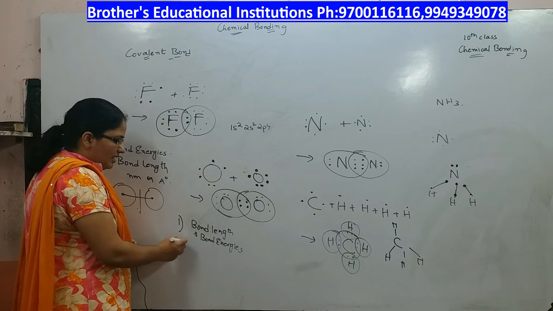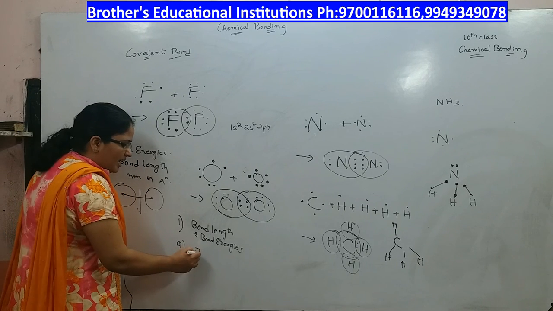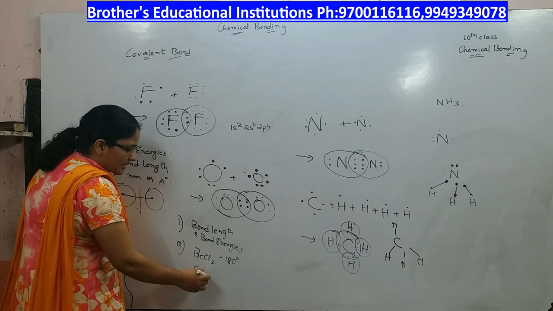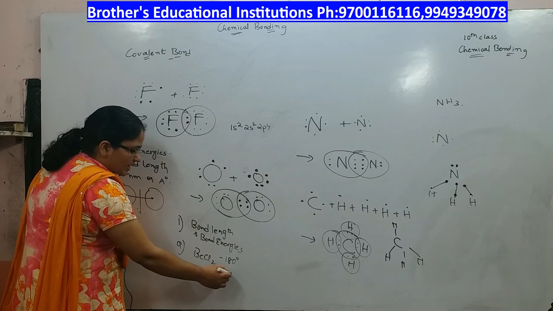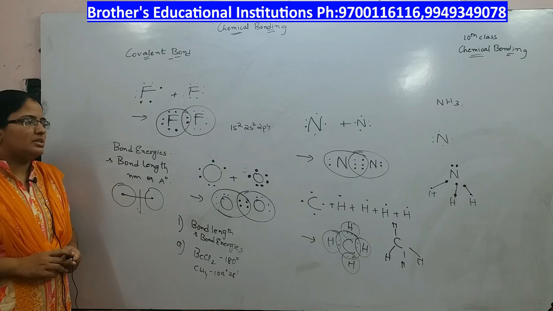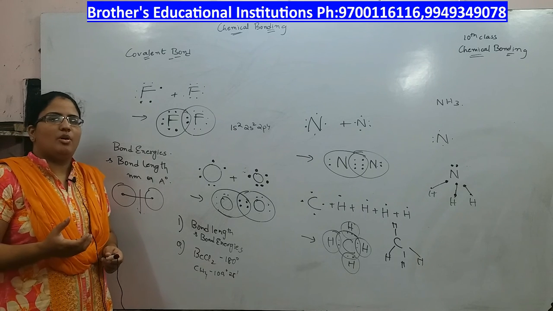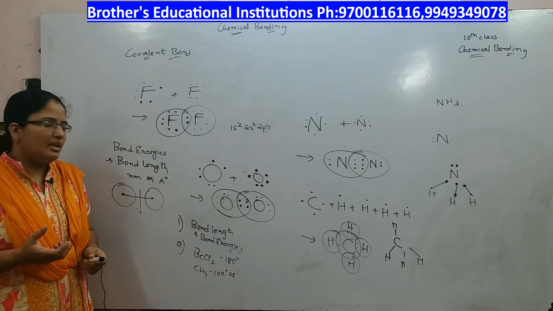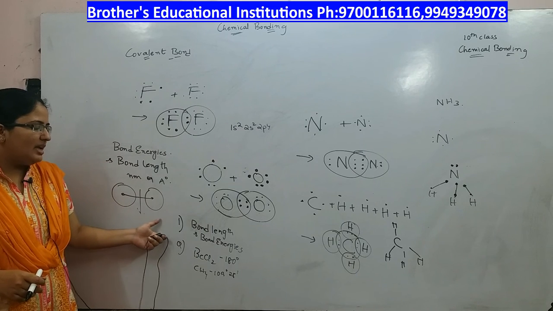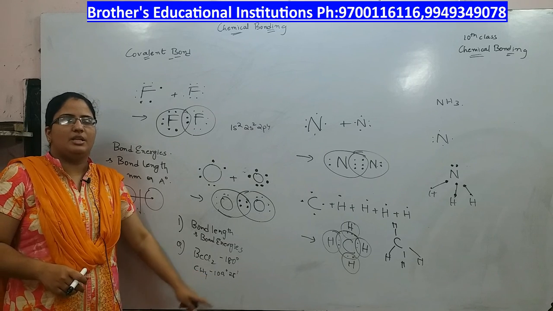Next, it could not explain the shapes of the molecules, that is why the bond angle for BeCl2 is 180 degrees, why for CH4 it is 109 degrees 28 minutes. So it could not explain the shapes of some molecules. Now in the next theory we shall discuss how the bond formation, bond length, bond energies shall be different for different atoms. That we shall discuss, why it is different and why bond angles are 180 degrees, why it is 109 degrees 28 minutes.